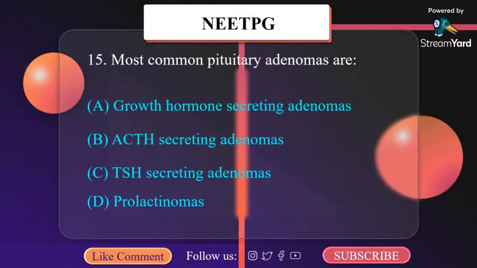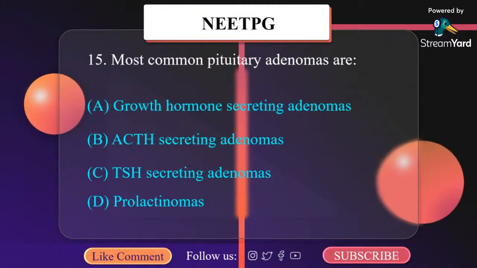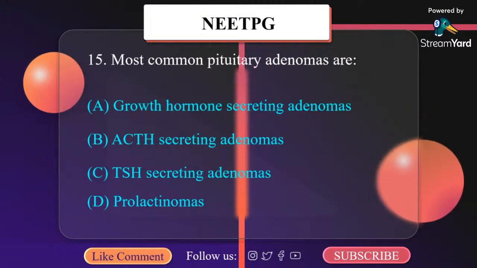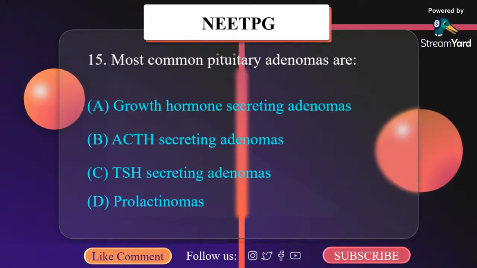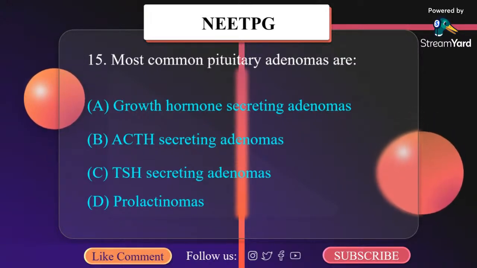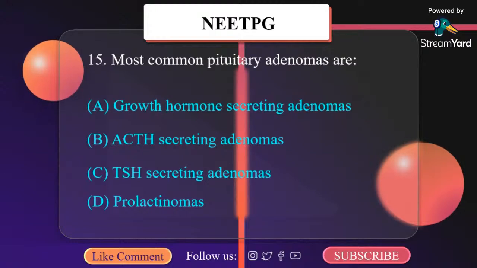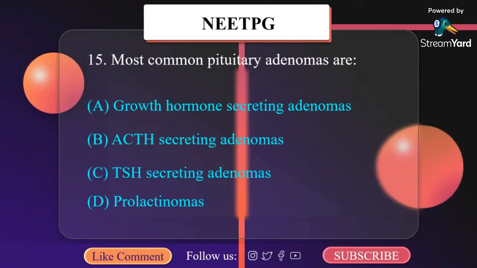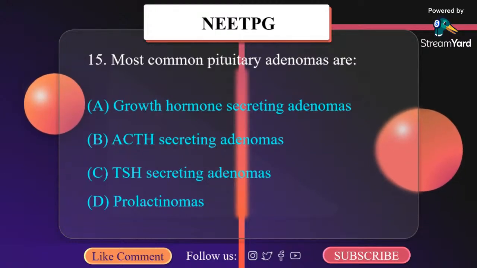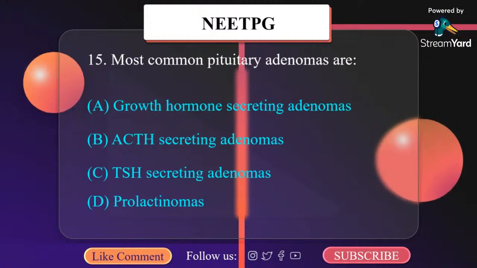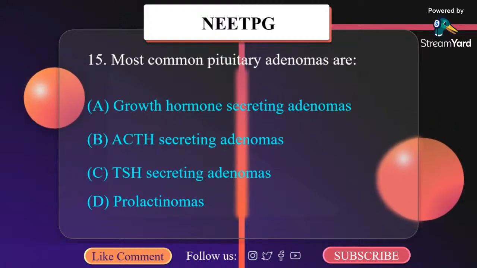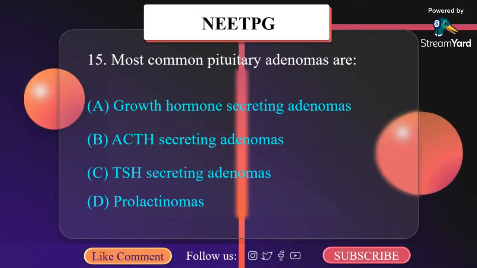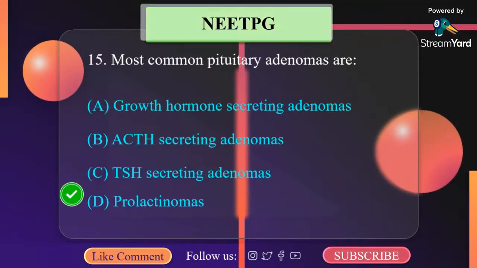Most common pituitary adenomas are A. Growth hormone secreting adenomas, B. ACTH secreting adenomas, C. TSH secreting adenomas, D. Prolactinoma. 30% of pituitary adenomas are prolactinomas, 20% are non-functioning, 15% secrete growth hormone, and 10% secrete ACTH. So the correct answer is prolactinoma.